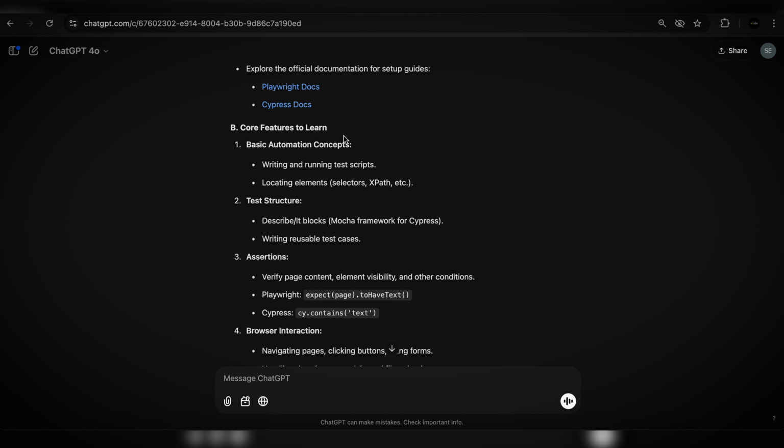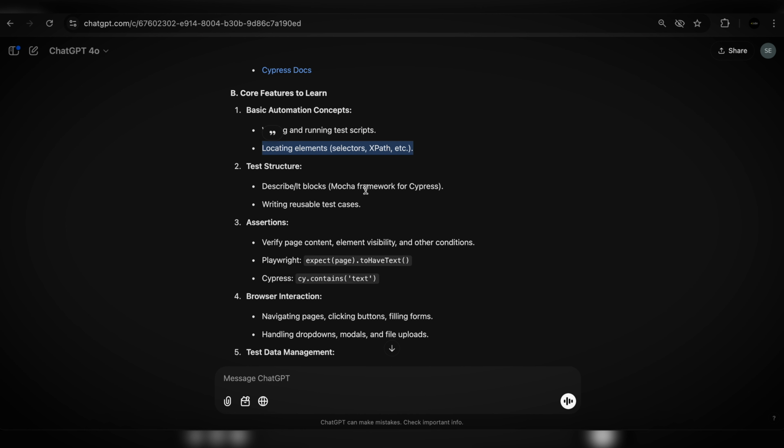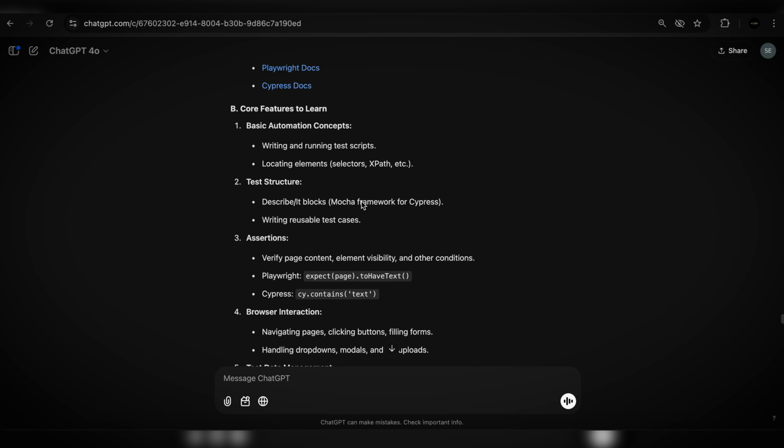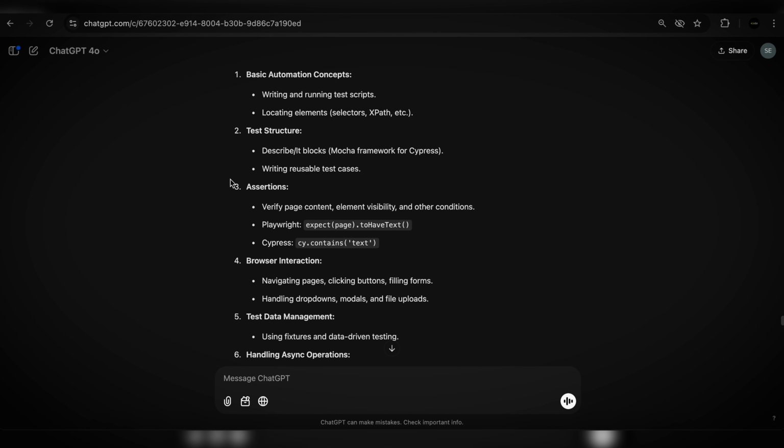Okay, core features to learn. Basic automation testing, writing and running test scripts. In the video and in the Cypress documentation, you will learn all of that. Locating elements, absolutely, you will learn all of that. I do have a video about that as well on YouTube. Type in Comify CSS selectors, and then you will see that. Test structure, describe, it, absolutely, this will be a part of the Cypress documentation. They do explain it very well, and you do have to understand it.